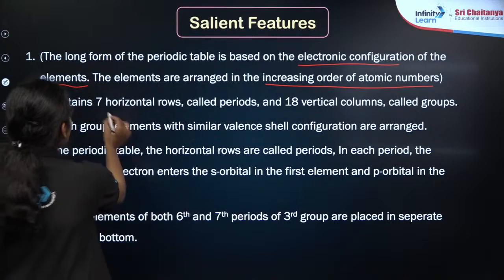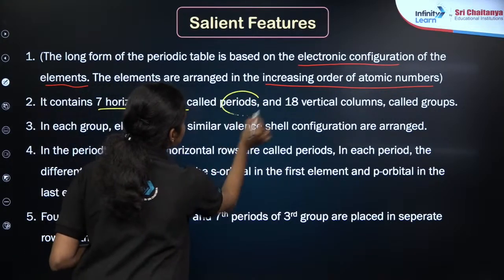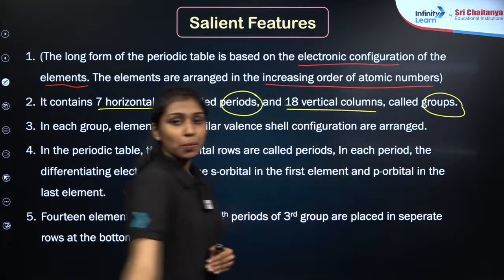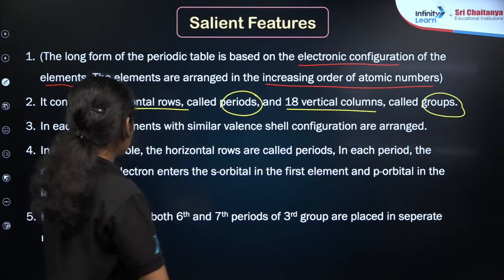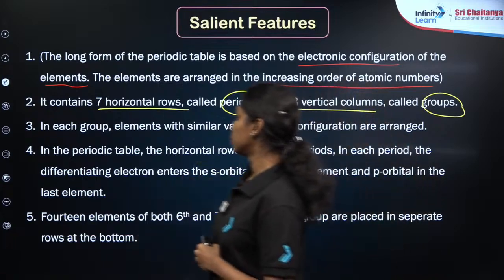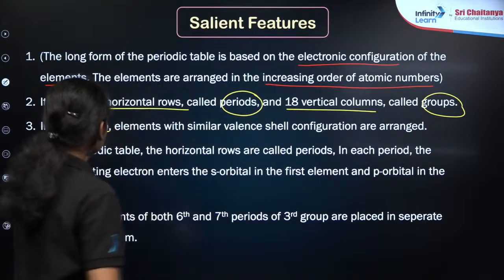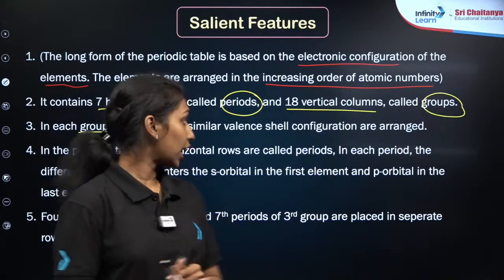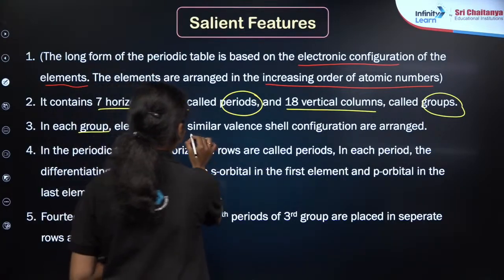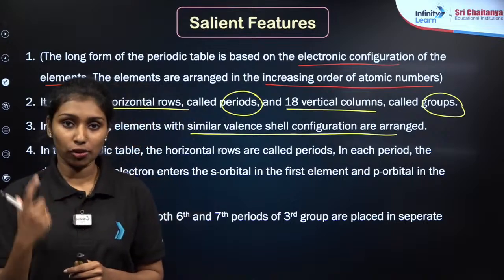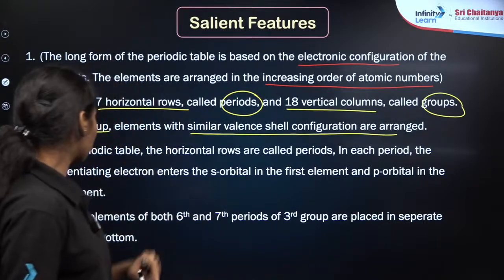And it contains 7 horizontal rows known as periods and 18 vertical columns known as groups, similar to Mendeleev also. And in each group, all the elements with the same valence shell configuration are arranged together. All the elements with the same valence shell configuration are arranged in the same group.